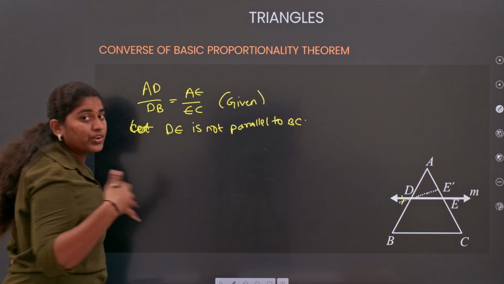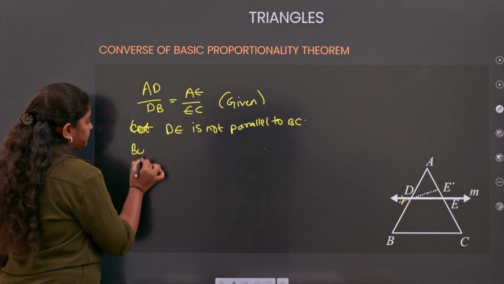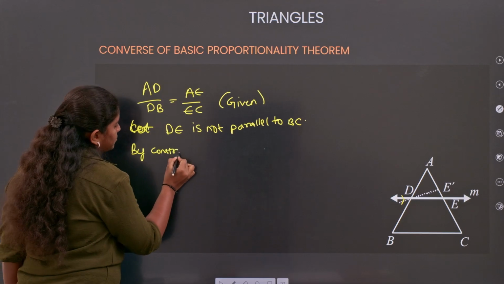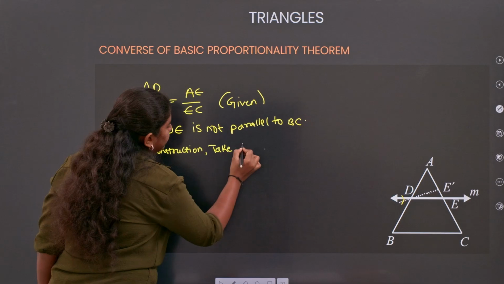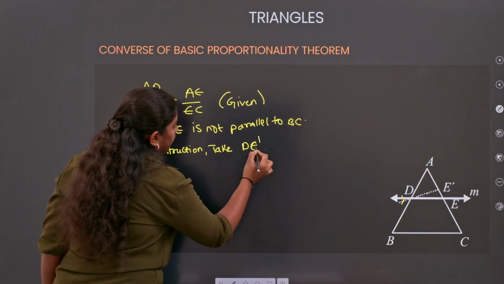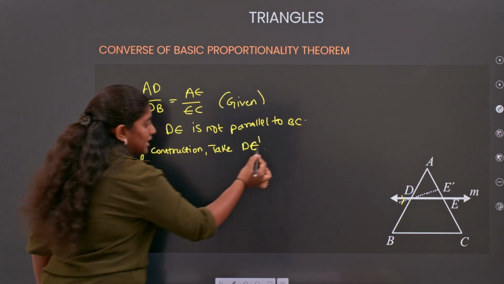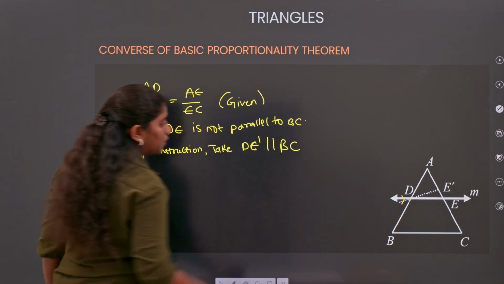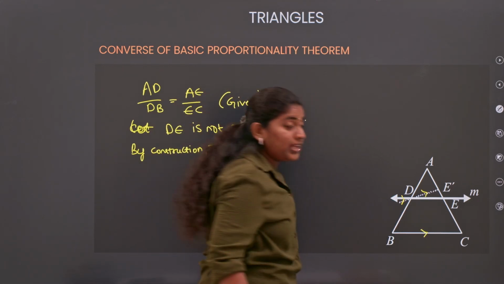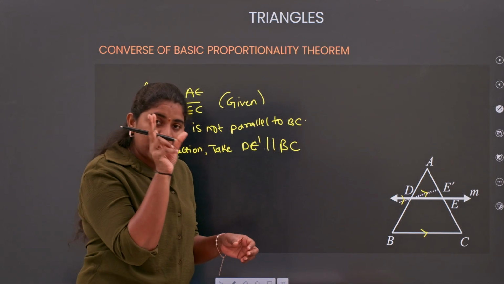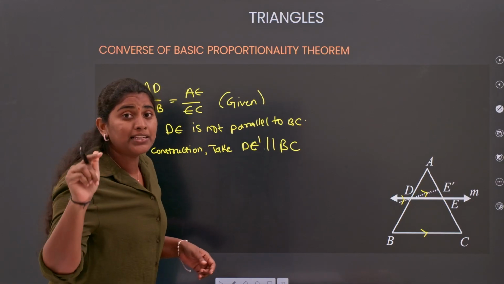By construction, take DE dash, a line passing through point D parallel to BC. If a line touches two sides of a triangle and is parallel to the third side, we can apply the BPT.